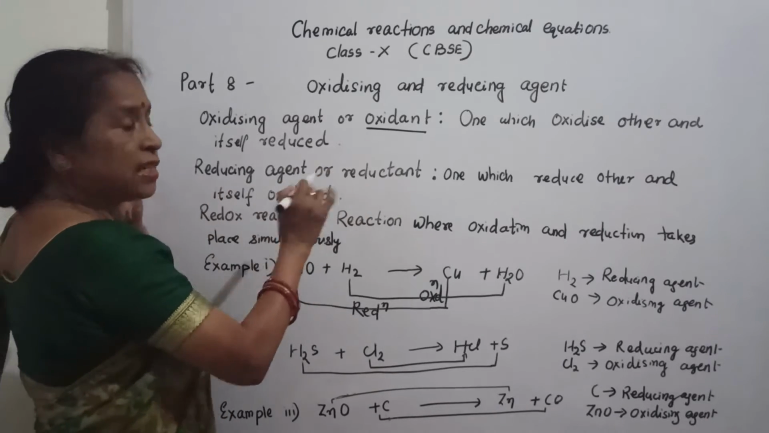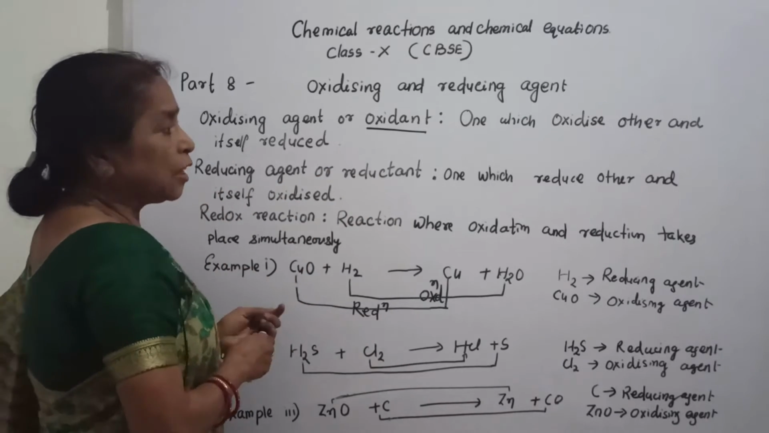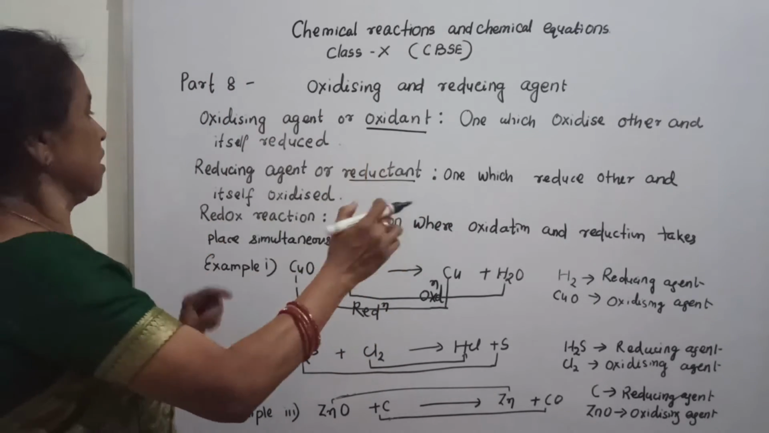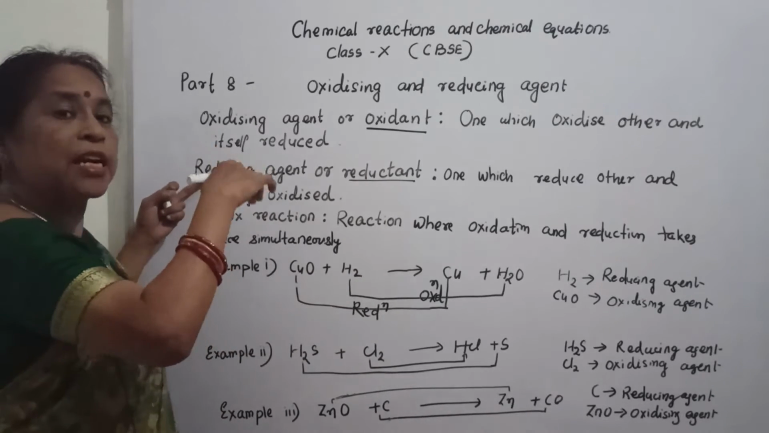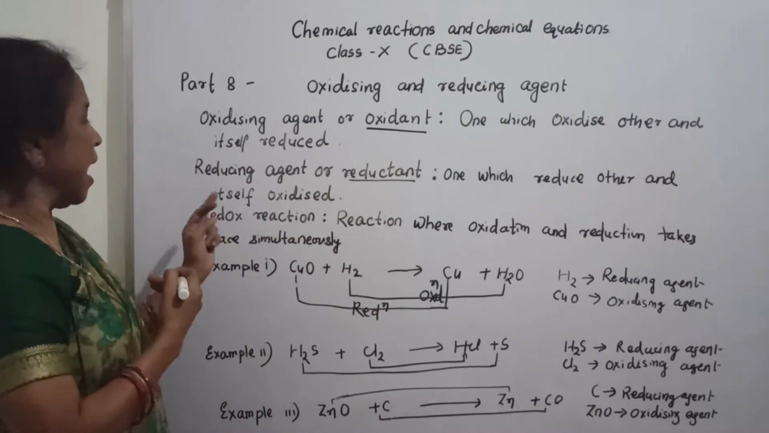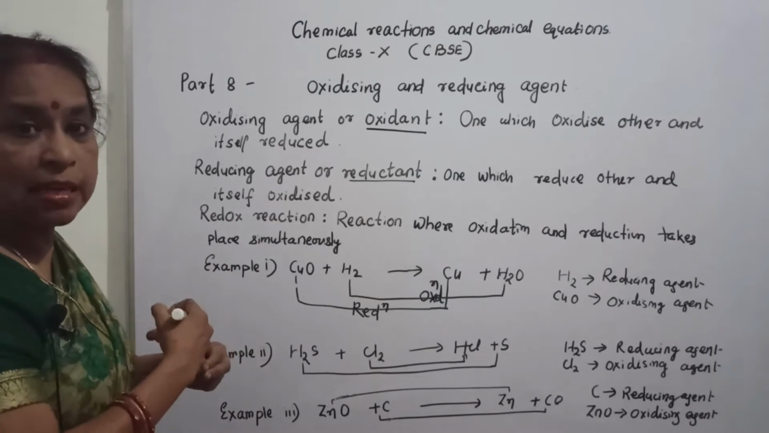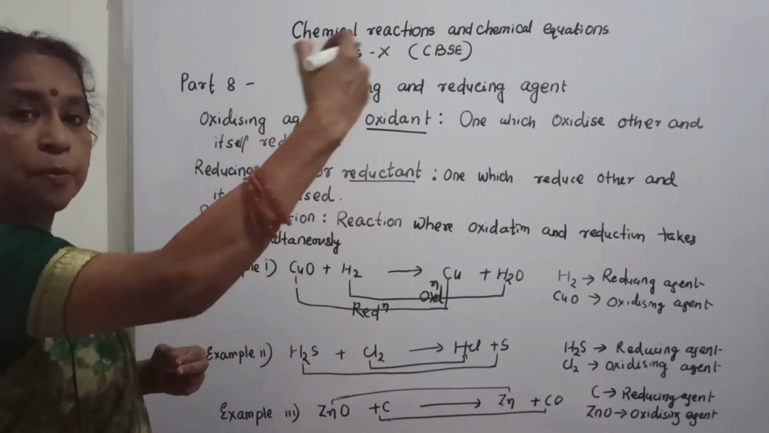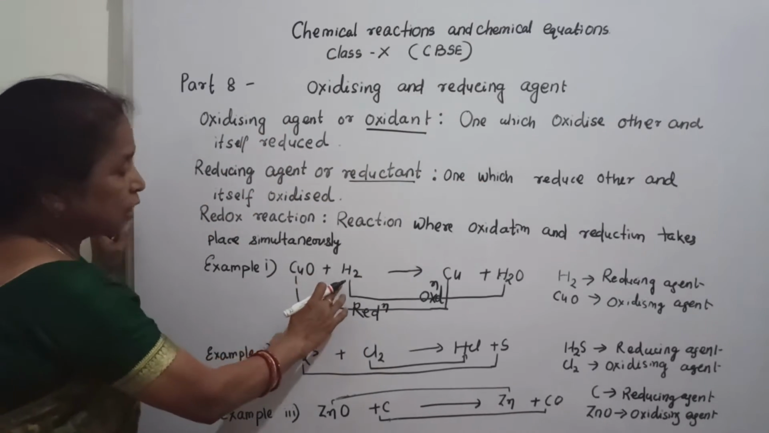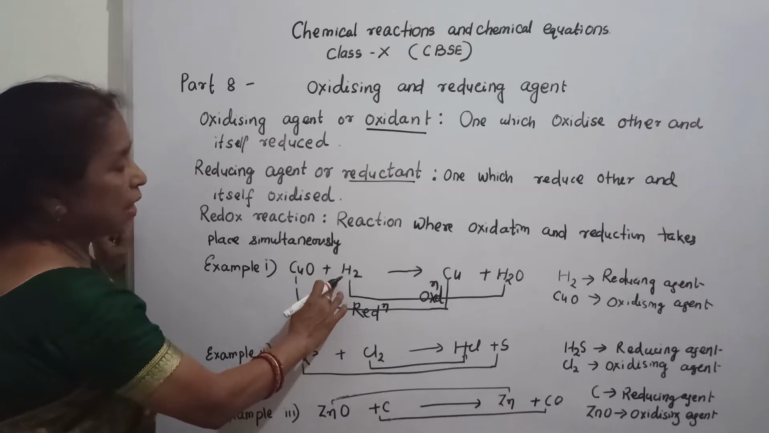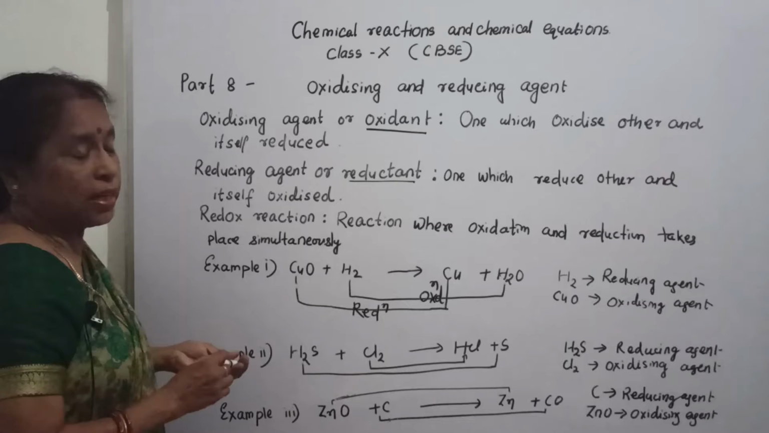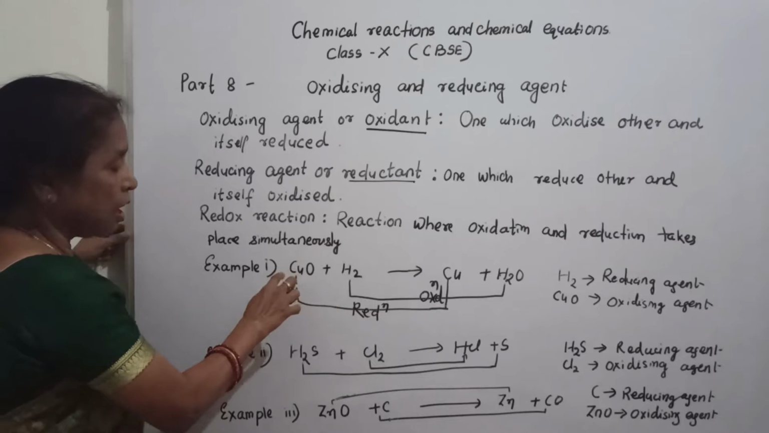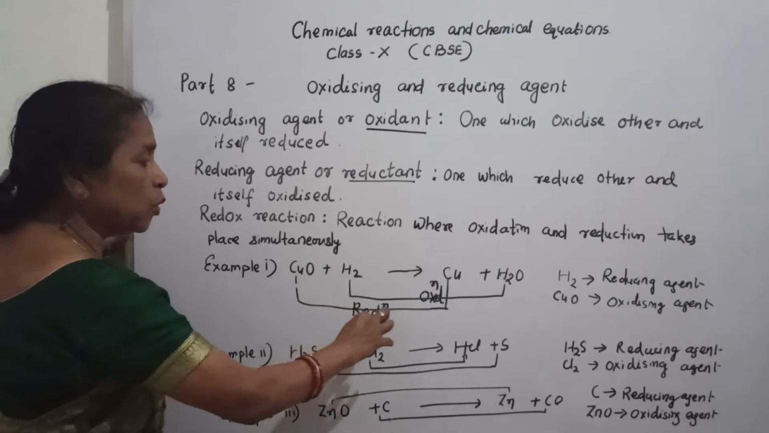Also called reductant. Then what is a reducing agent? A reducing agent is one which reduces other. The name reducing means it reduces other, and itself oxidizes. Itself oxidizes means oxidation takes place for itself. It reduces other means reduction takes place for the other. Then see here, H2 is known as the reducing agent. Why is it known as the reducing agent? Because hydrogen helps copper oxide to be reduced to copper.